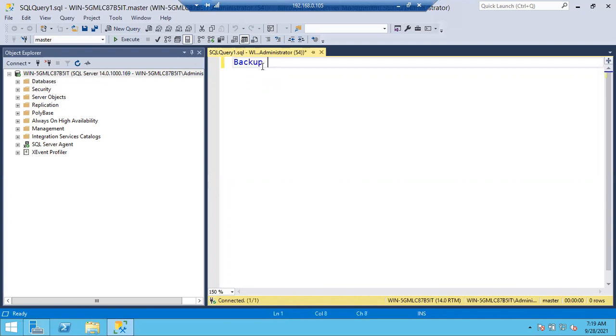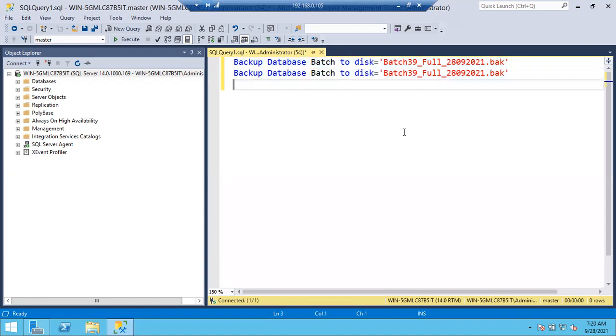Let me take the full backup for batch 39. Backup database batch 39 to disk equal to file name batch 39 underscore full underscore today's date, 28th, 28/09/2021 .bak. This is the full backup query. Control C, Control V, now with the differential.